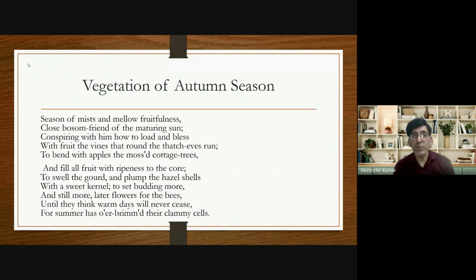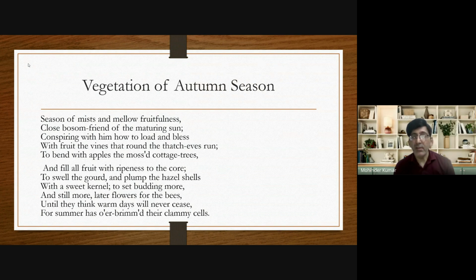Close bosom friend of the maturing sun. Here, close bosom friend means a fast friend. In the second line, he calls autumn the friend of the sun. Why?